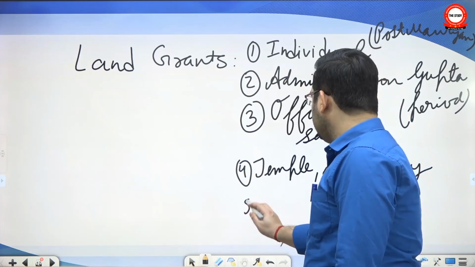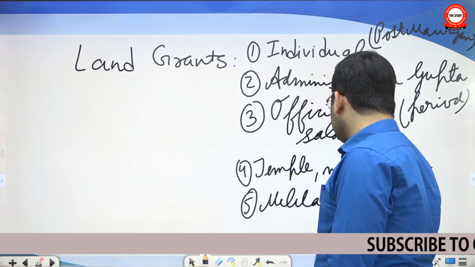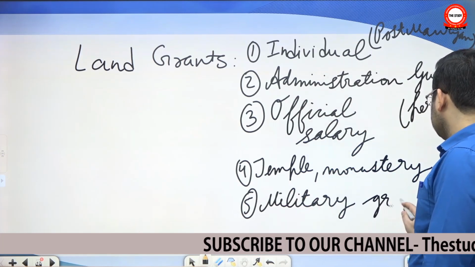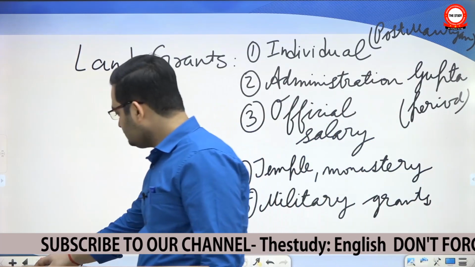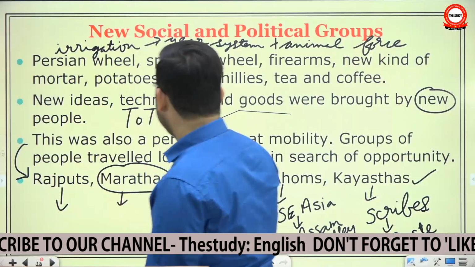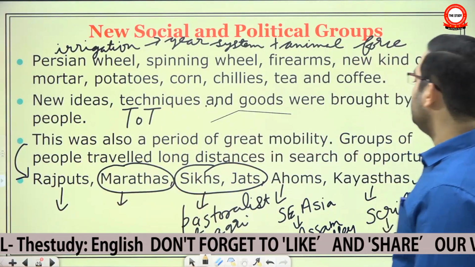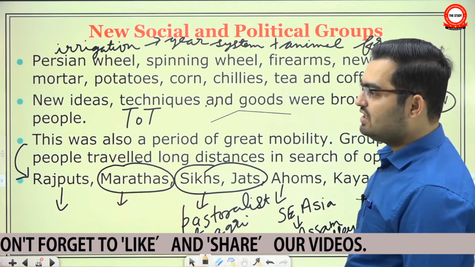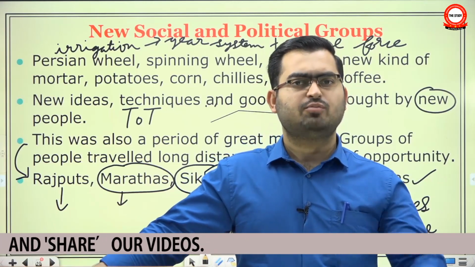And then came the idea of military grants up to the medieval period. What are the military grants? Here we had seen how we said that this was also a period of great mobility. Groups of people traveled long distances in search of opportunity, and we gave the example of Eastern Chalukyas, Eastern Gangas and Rashtrakutas. These are the prominent ones.